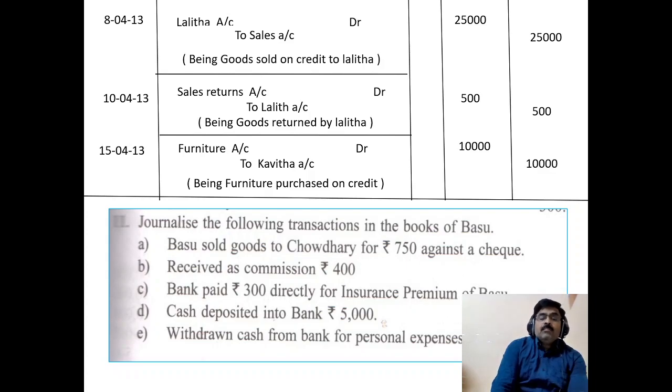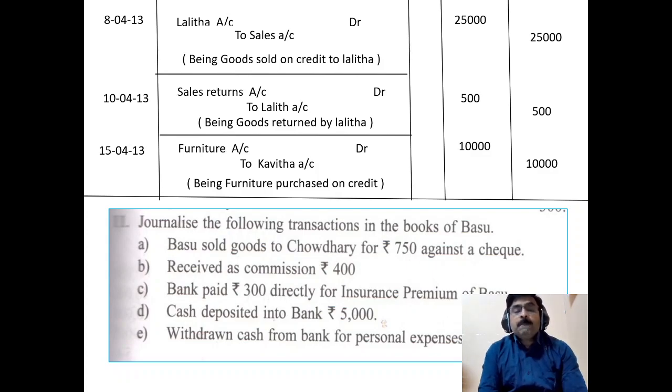From our bank, that is the business account, 300 paid to the owner is called drawings. Basu is receiving and the bank is paying, for insurance premium or other expenses of Basu, whatever it may be. This is called a drawing. The owner is taking away rupees 300 from the bank of the business entity. So here Basu is the receiver and the bank is paying. Both are personal accounts.